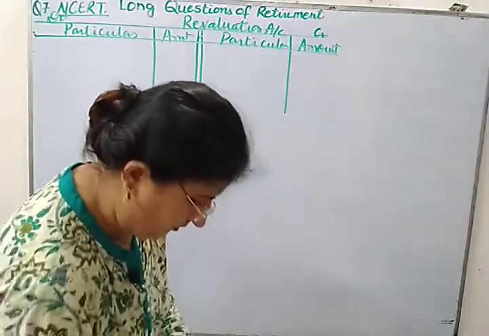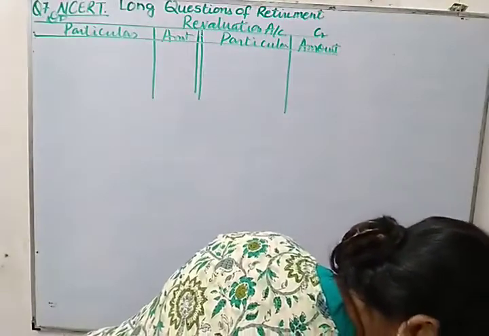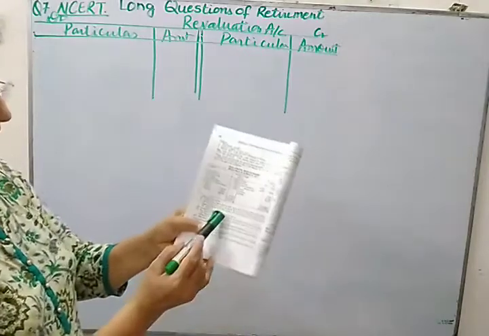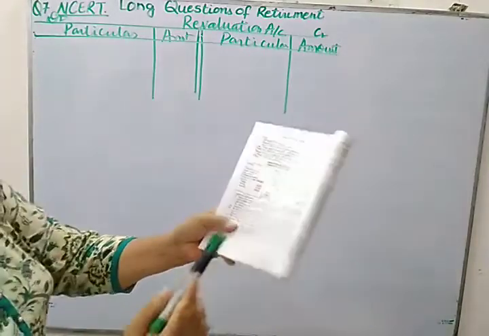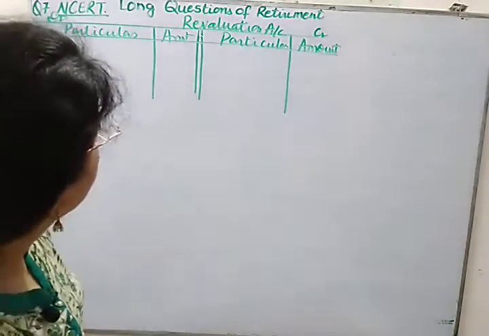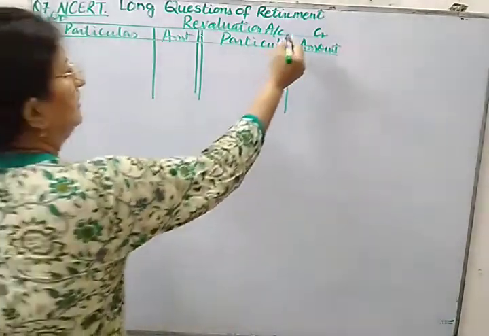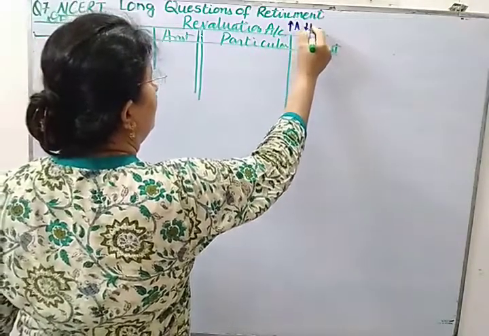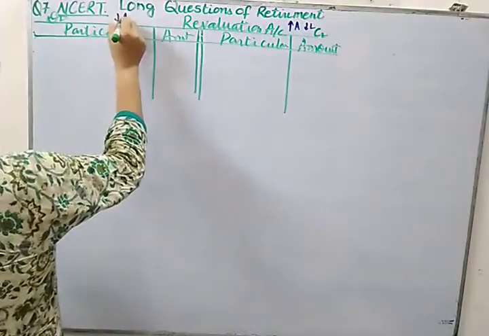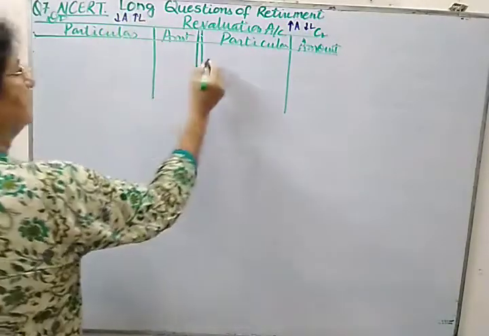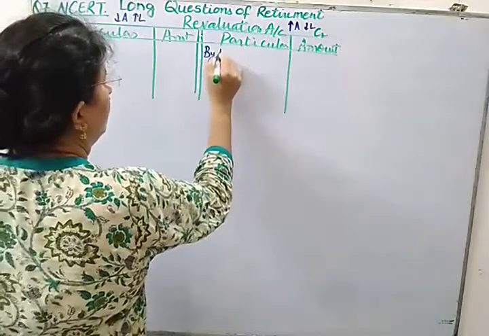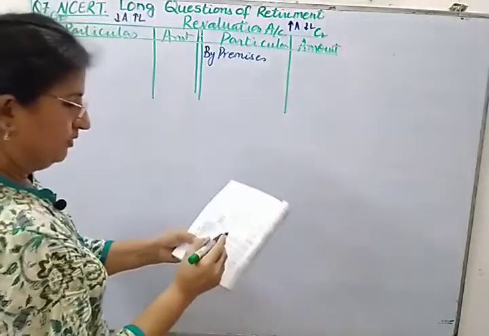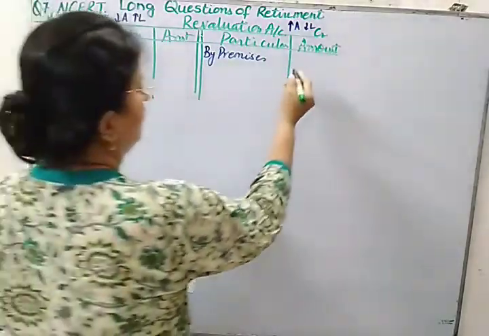The first adjustment given in this numerical: premises have to be appreciated by 20%. So premises are increasing. Increase in asset, where to record it? This side will be increase in asset and decrease in liability, and here you will be recording decrease in asset and increase in liability. So you can write here by premises, they are increasing by 20%. The original value is 80,000.